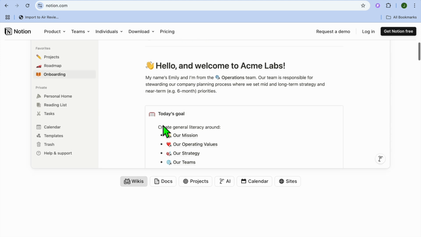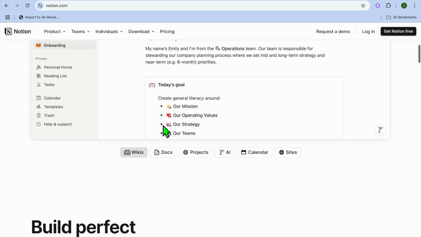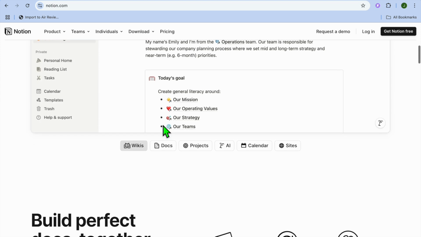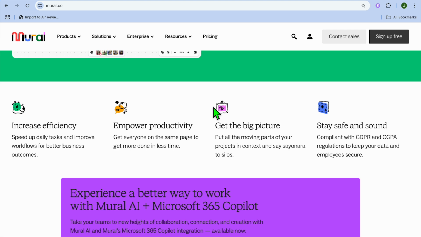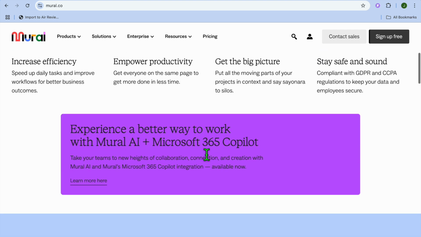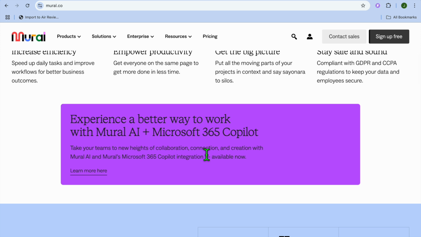And if we were to explore their features, when it comes to Notion, it includes project tracking, note-taking, templates, and integrations with popular apps like Slack and Google Drive. While Mural offers real-time collaboration tools, pre-built templates for brainstorming and workshops, and sticky note style interactions.